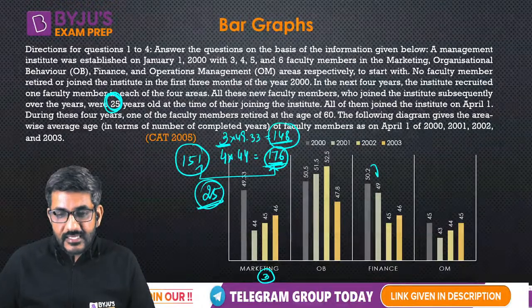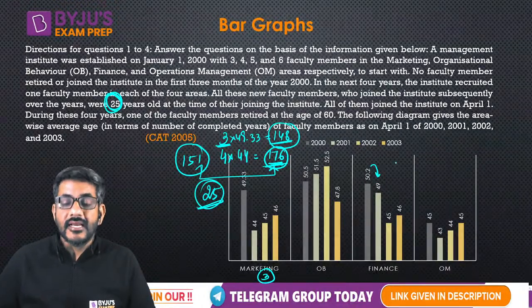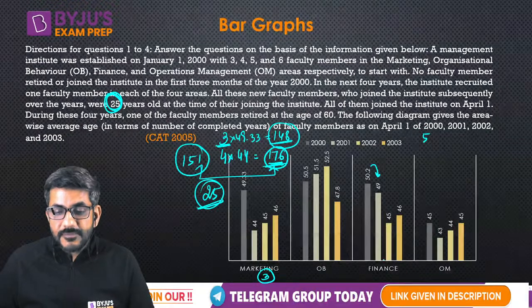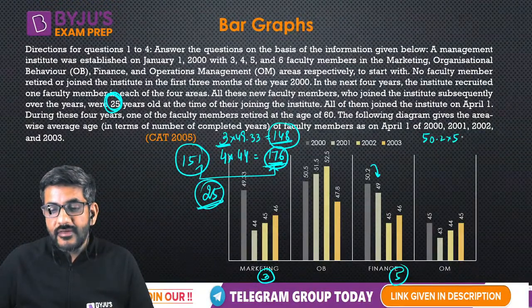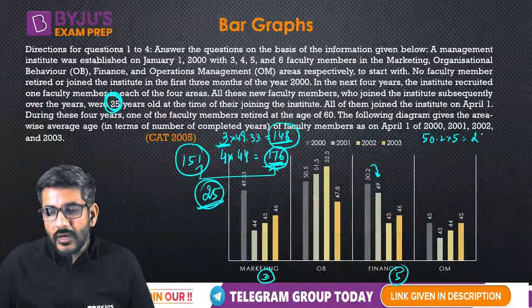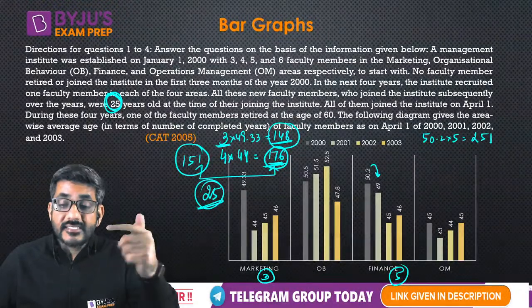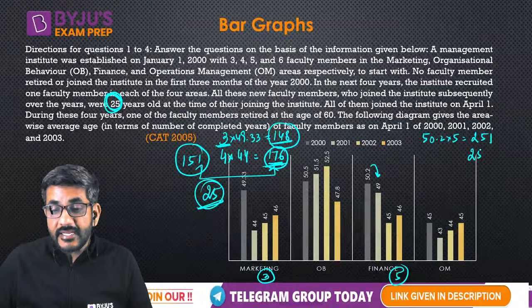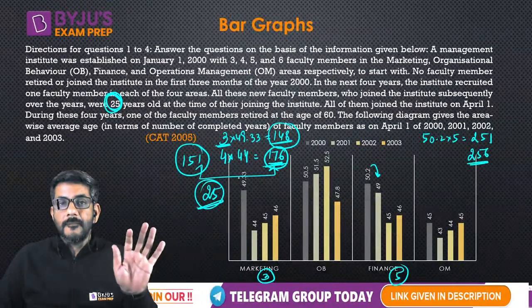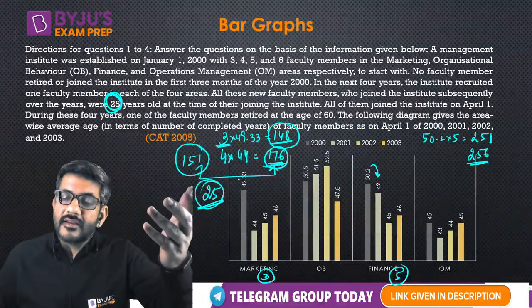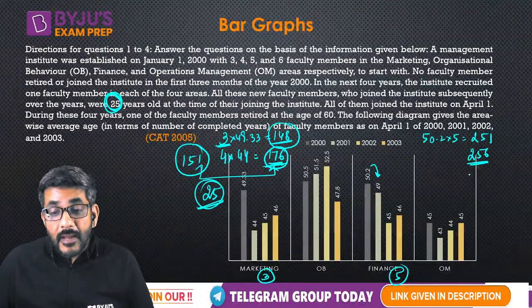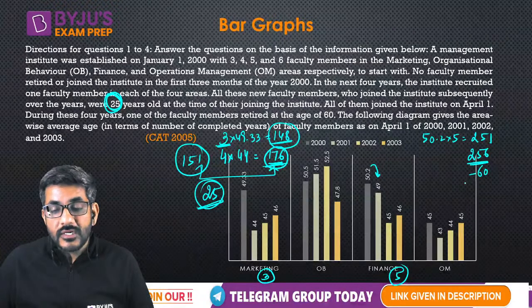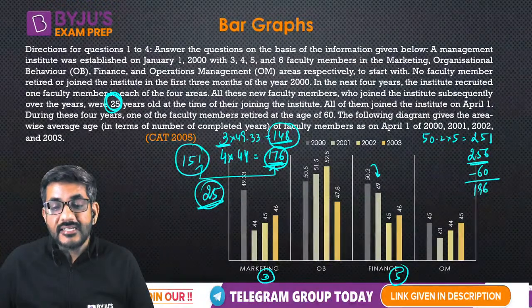Similarly here, I'll say that a member has retired here. How? In finance there are 5 people. What is the total age of 5 people? 50.2 into 5, that is equal to 251. Now next year these 5 people would have their age 256. Right, everyone's age increased by 1 year. Total age of the 5 people became 256. If a member of 60 years would retire, what is the age of the remaining people? 196.